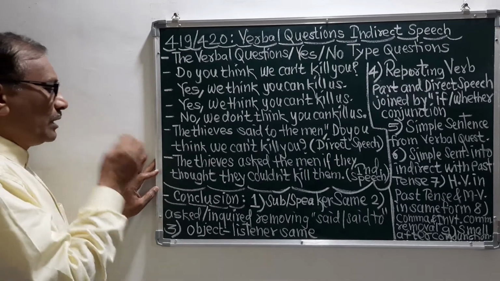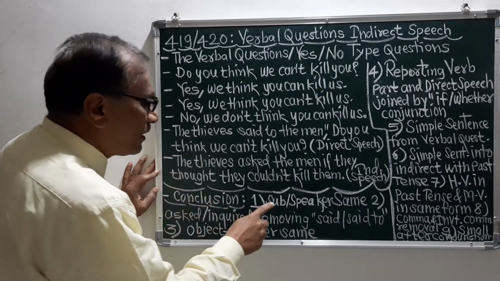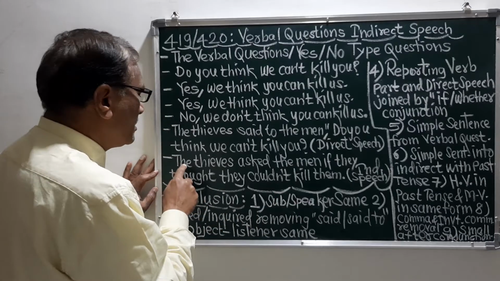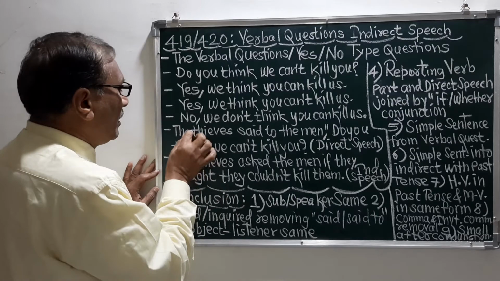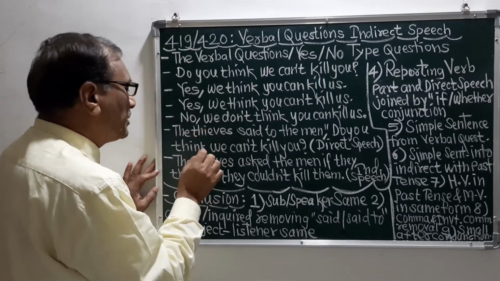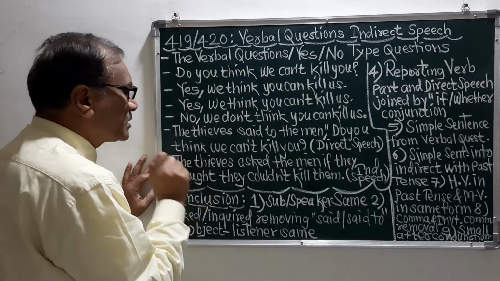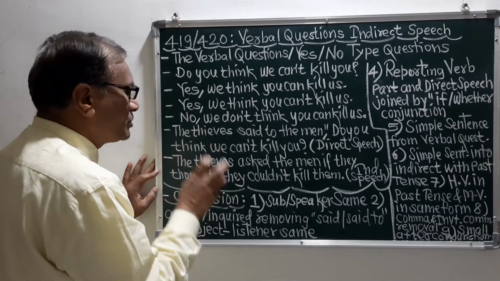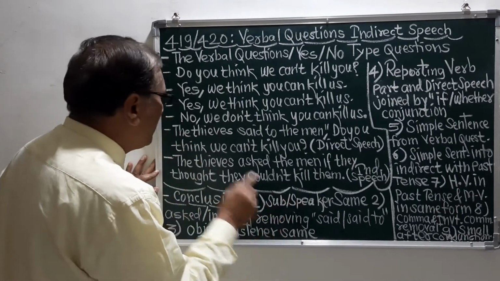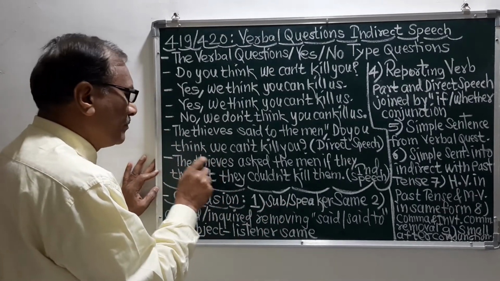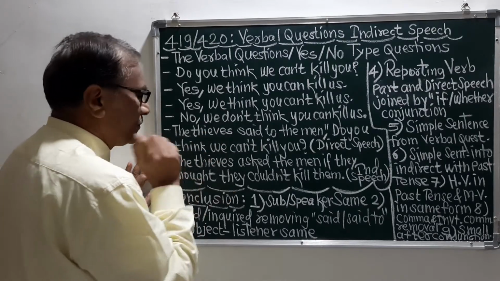When we think of this answer, the subject or the speaker is the thieves. Here this is the direct speech and this is the indirect speech. In this indirect speech we have put the subject or speaker as it is; here it is the thieves, so we have taken the thieves.